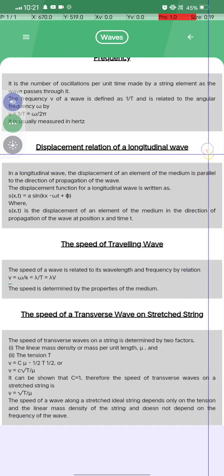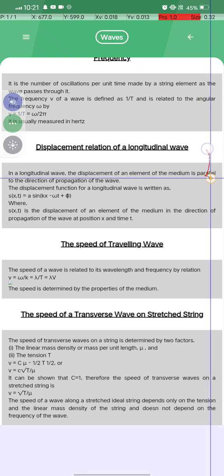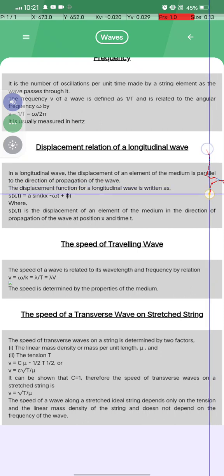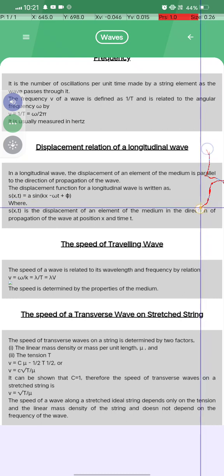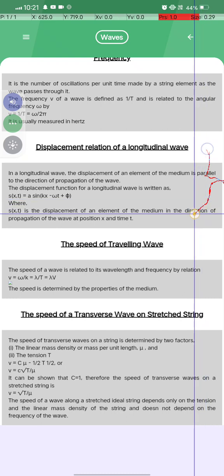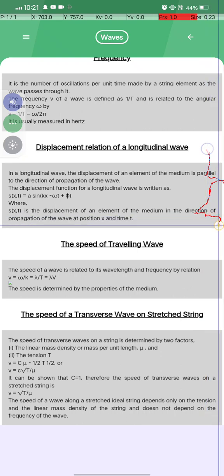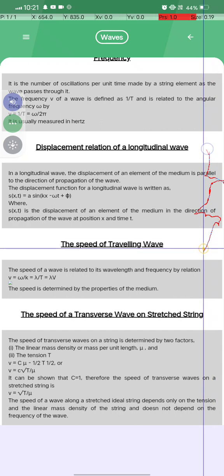The displacement relation of a longitudinal wave. In a longitudinal wave, the displacement of an element of the medium is parallel to the direction of propagation of the wave. The displacement function for a longitudinal wave is written as s(x, t) is equal to s_m sin(kx minus omega t plus phi), where s(x, t) is the displacement of an element of the medium in the direction of the propagation of the wave at position x and time t.